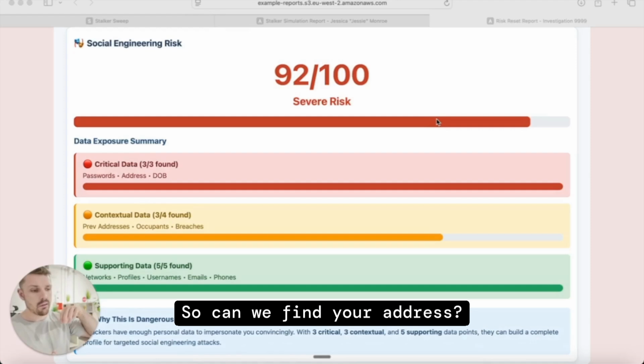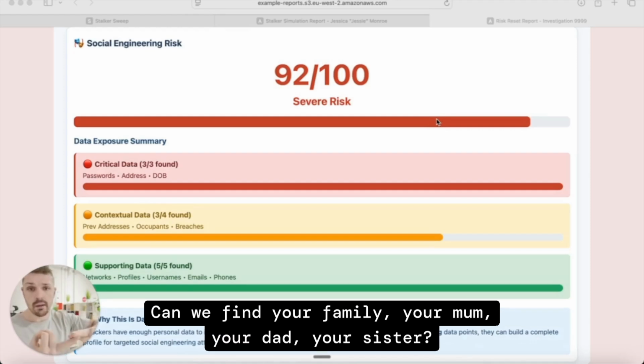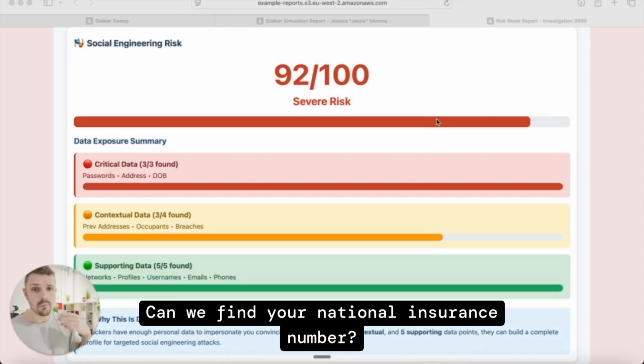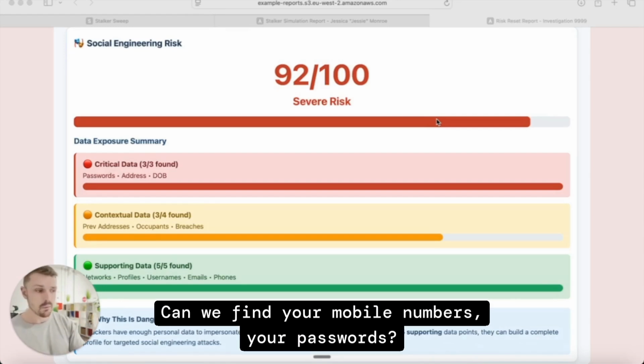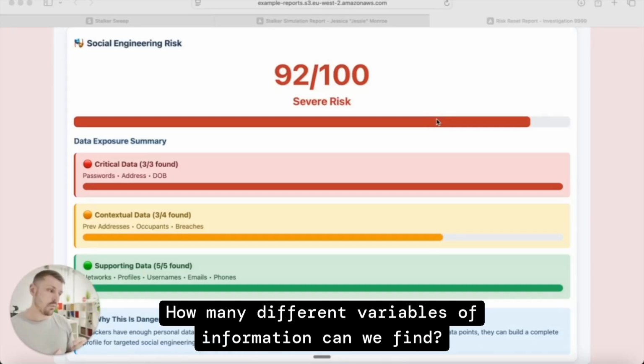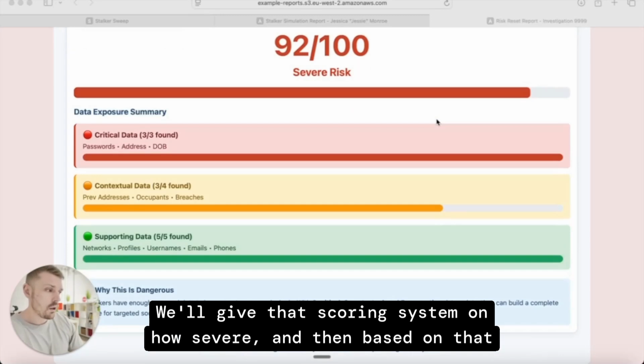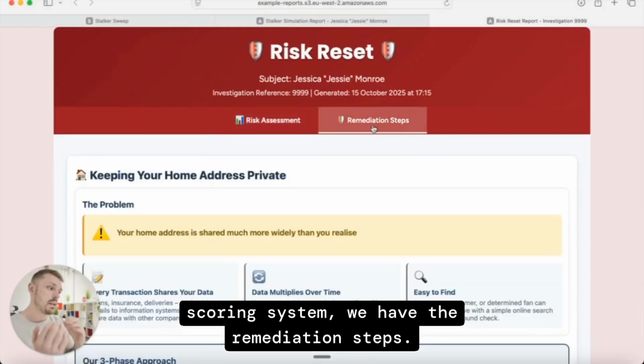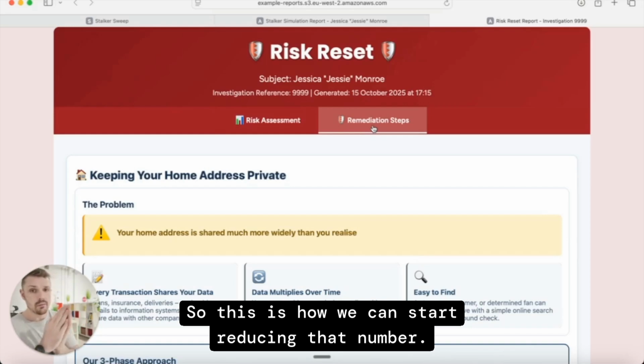Social engineering risk looks at the different angles of personal data that we can find. So can we find your address? Can we find your family, your mum, your dad, your sister? Can we find your passport numbers? Can we find your national insurance number? Can we find your date of birth? Can we find your mobile numbers, your passwords? How many different variables of information can we find? We'll give that a scoring system on how severe. And then based on that scoring system, we have the remediation steps. So this is how we can start reducing that number.